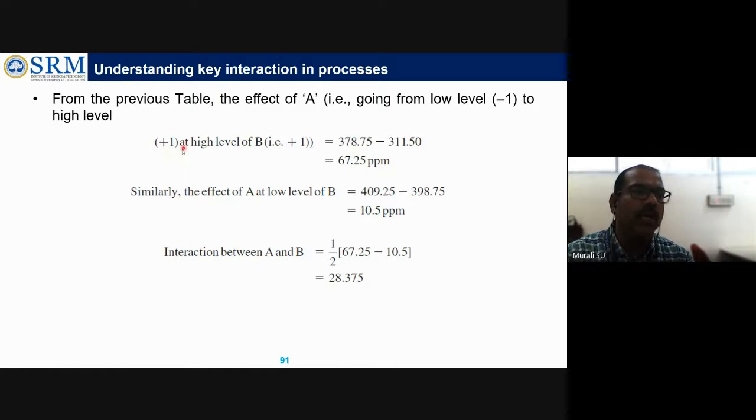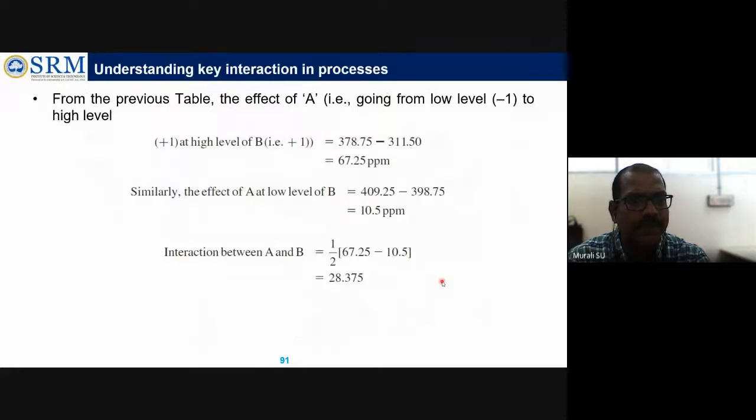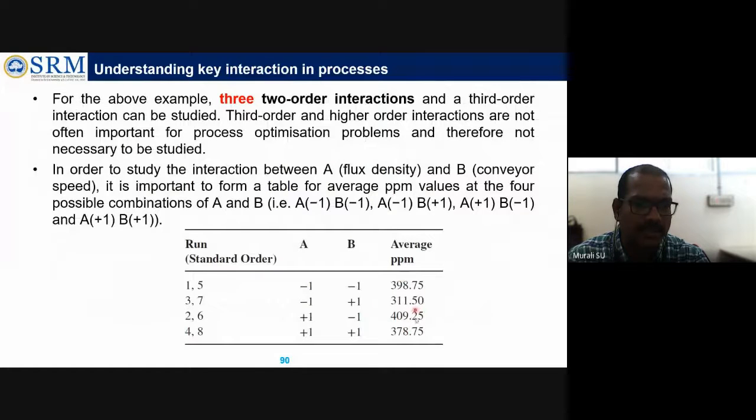At the high level of A, keeping B at high level, what is the value? 378.75 minus 311, divided by 0.50. So they calculated from here 378 and 311.